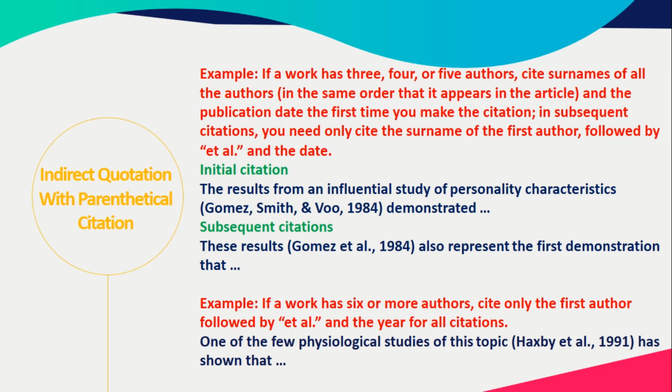So, for example, in this situation, one of the few physiological studies of this topic, in brackets, Haxby et al., have a dot and a comma, and followed with the year of publication. Again, all those names should be in the brackets.